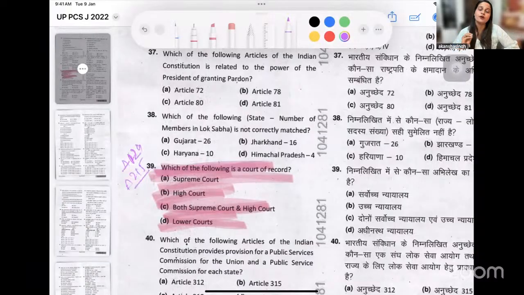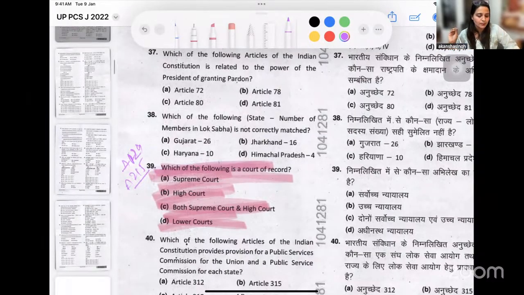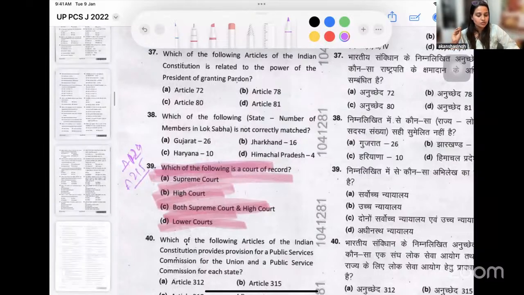What is the meaning of it being a court of record? Firstly, that all the records are maintained. Then we also see that the contempt powers are also mentioned in the same article. So you should be knowing about that also. Then you should also be remembering the provision, the number of article, because that also is asked.